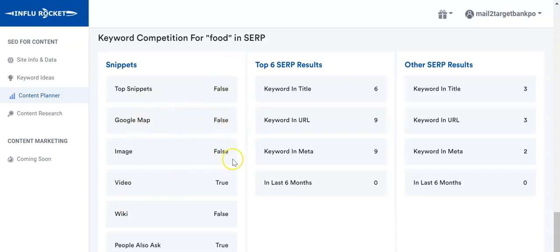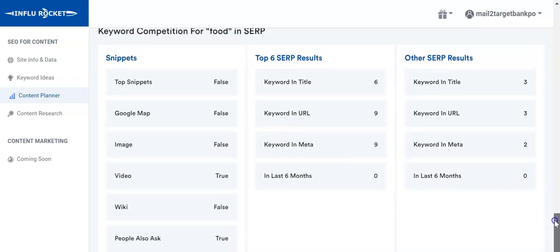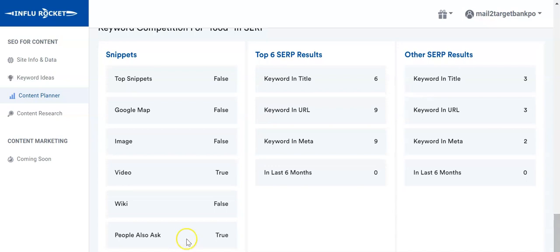Google Map is not there, images is not there, video is there, Wikipedia link is not here, and people also ask for is there. So if you try to rank for this keyword, I'd suggest target this and of course the videos. So you can target videos, and people also ask for snippets in order to get to the top pages.